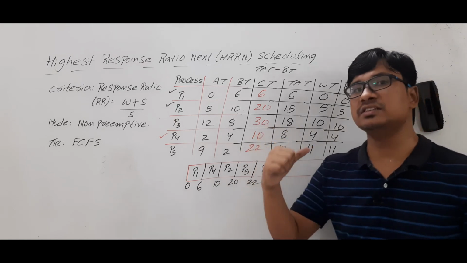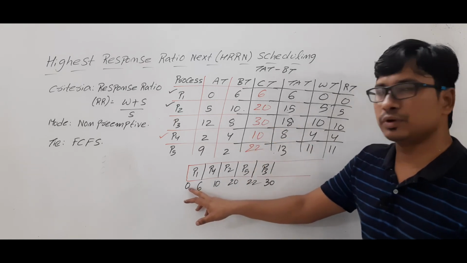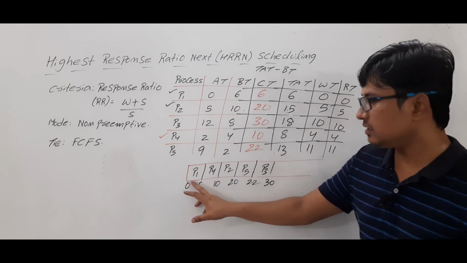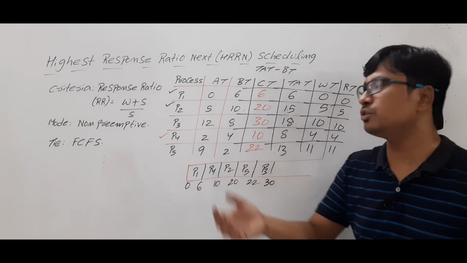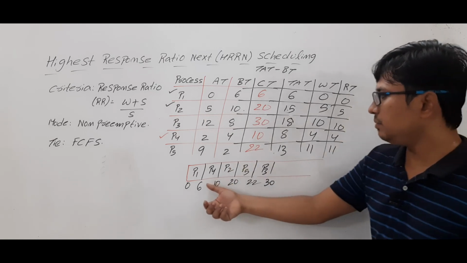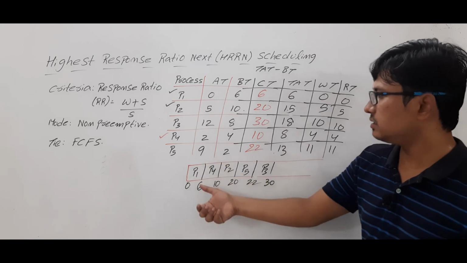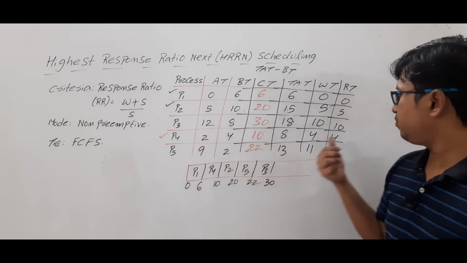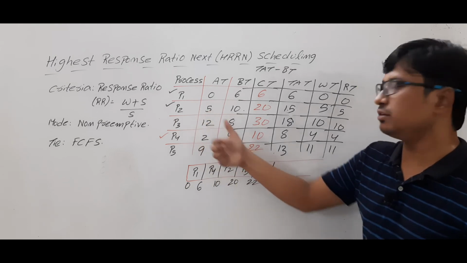Response time is the first time it entered the running state minus arrival time. Look at process P1: it entered the running state at 0 units and arrival time is also 0, so 0 minus 0 is 0. Similarly, P4 has 6 minus 2, which is 4. P2, 10 minus 5 is 5.